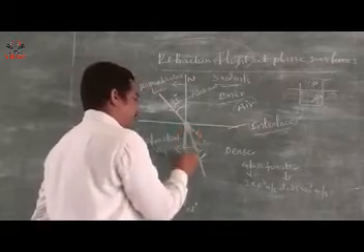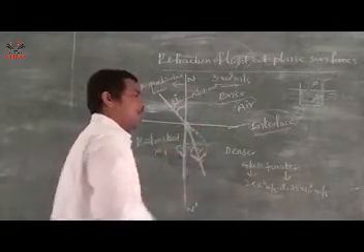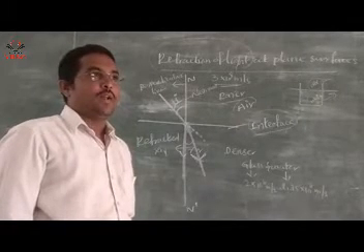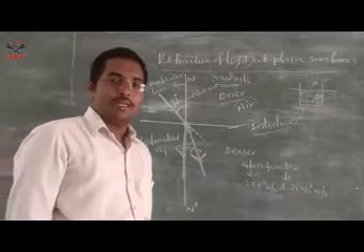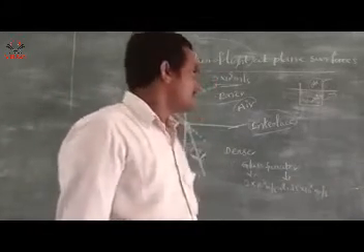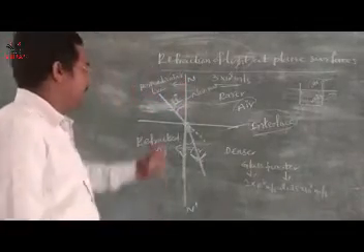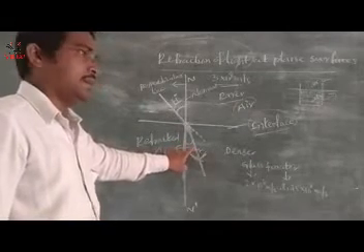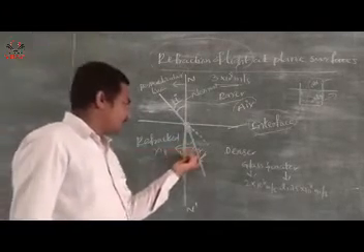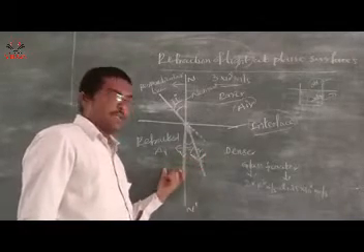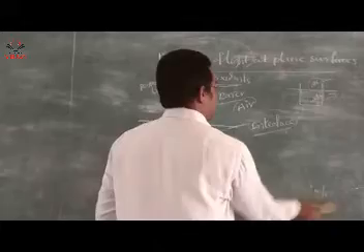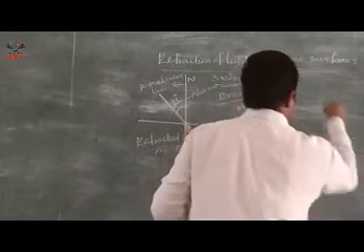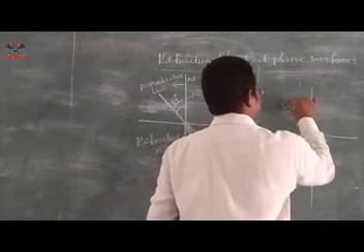Now the angle between the normal and refracted ray is called the angle of refraction. So what is the angle of refraction? The angle between the normal and refracted ray is called the angle of refraction. So what do you observe here? When light travels from rarer medium to denser medium, this refracted ray moves towards the normal.